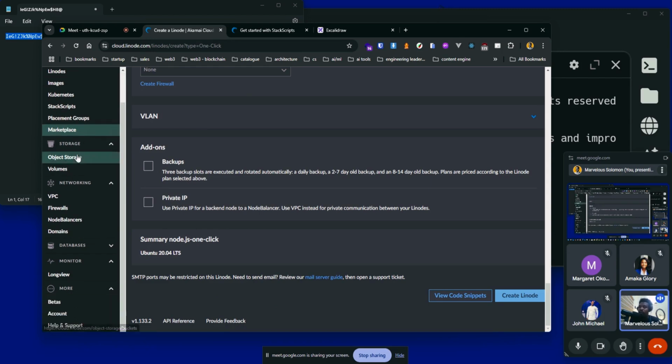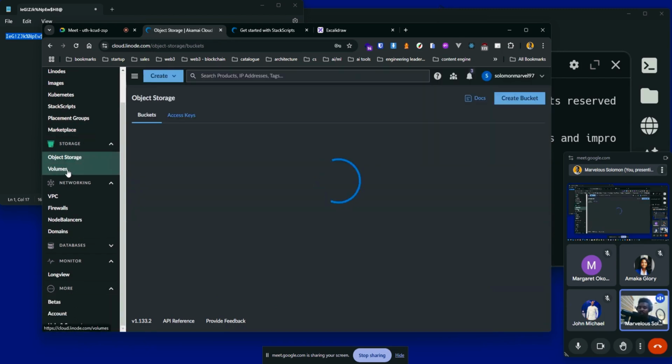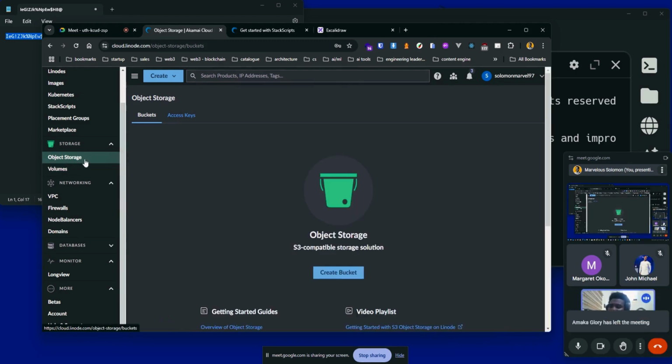Okay, so for storage, we have objects and we have volumes. If I click on object storage, this is basically S3 compatible, which means you can use this to store blob items, right? We call them blobs. It can be images, videos, music files like MP3, just like the way S3 works for storing items.